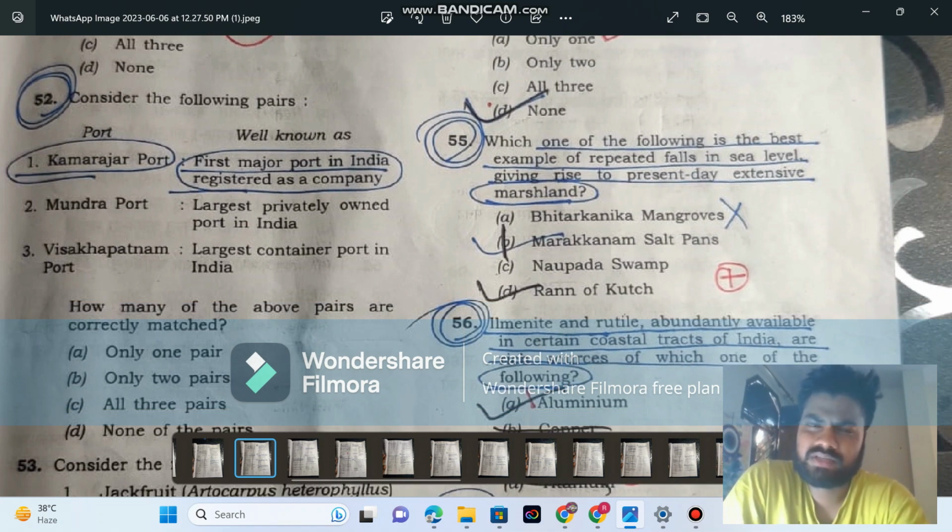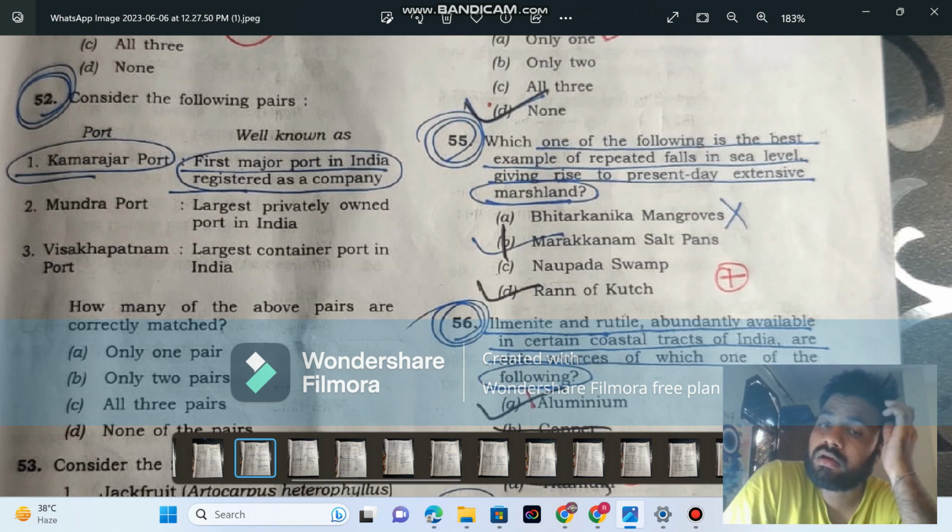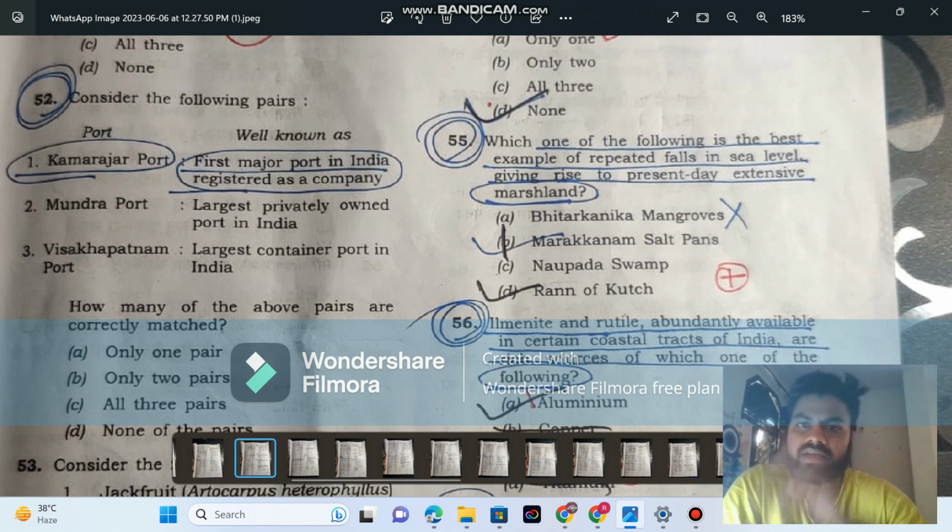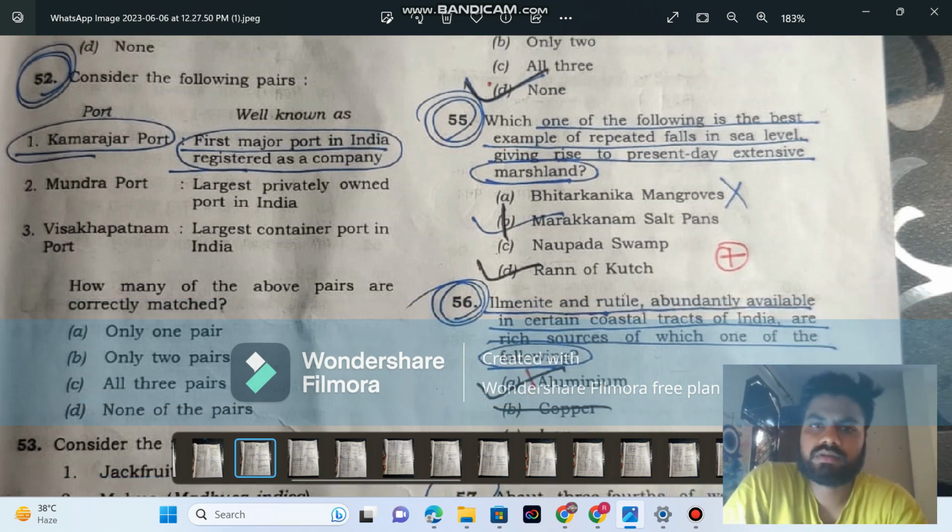this one is directly from Geography and Study. Which one of the following is the best example of repeated falls in sea level giving rise to present extreme marshland? Like Rann of Kutch is the correct answer because the salt pans created by that rise and fall of the Rann of Kutch. If you see the map, then